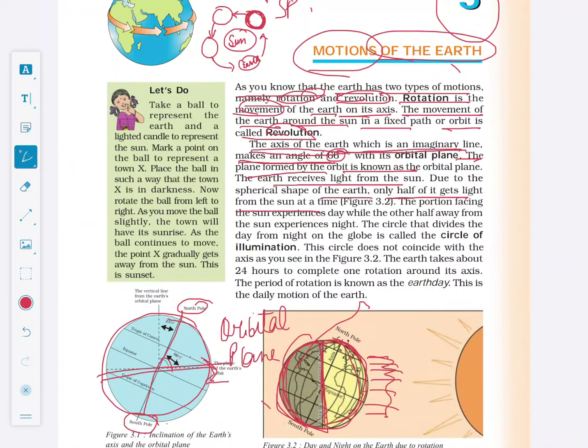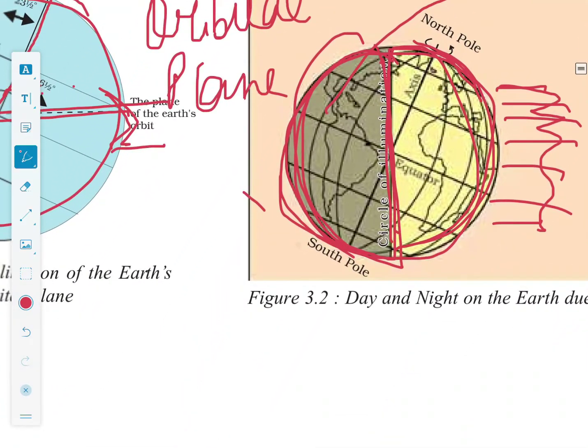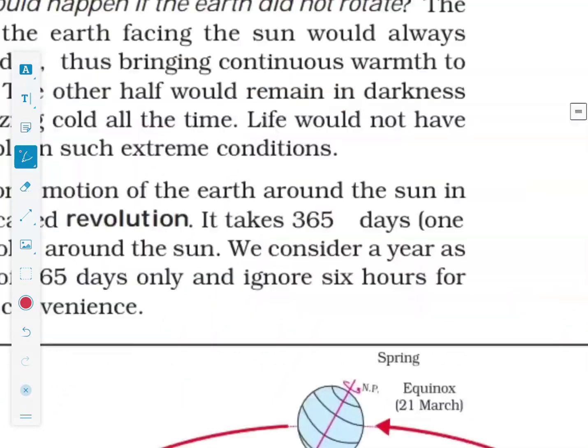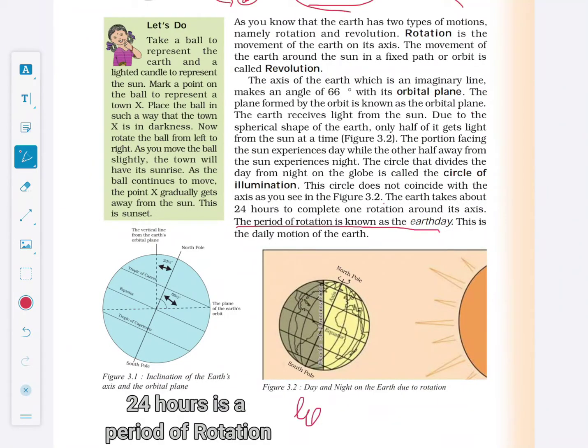The circle that divides the day from night on the globe is called the circle of illumination. This is called circle of illumination. The period of rotation is known as the earth day.